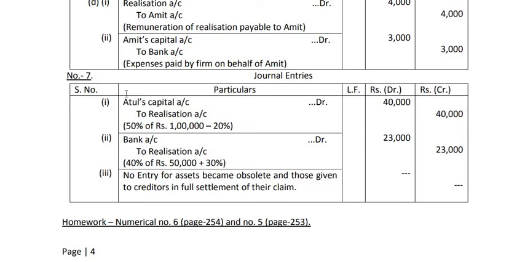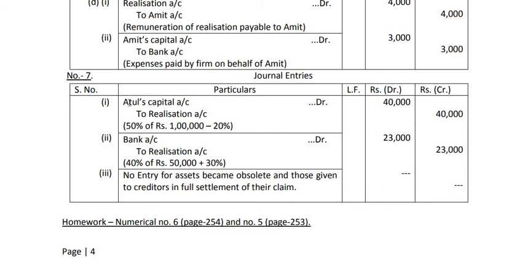Here it is given in the question that we have transferred 1 lakh rupees of assets to the realization account. Now, what is done with this asset? Number 1, 50% of assets are taken over by partner Atul at a discount of 20%. So here a partner is taking half the asset, half of 1 lakh, and that is also drawn not at book value but at a 20% discount.